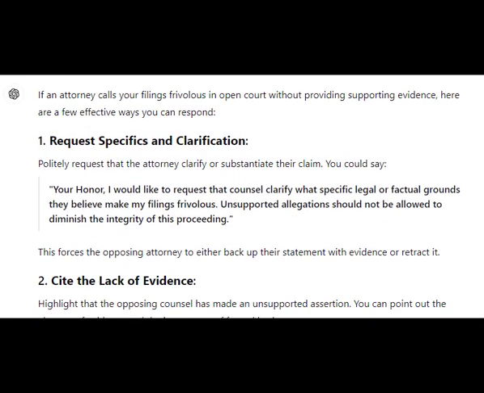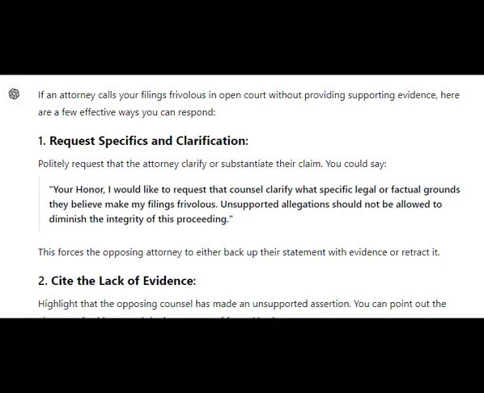If an attorney calls your filings frivolous in open court without providing supporting evidence, here are a few effective ways you can respond. 1. Request specifics and clarification. Politely request that the attorney clarify or substantiate their claim.